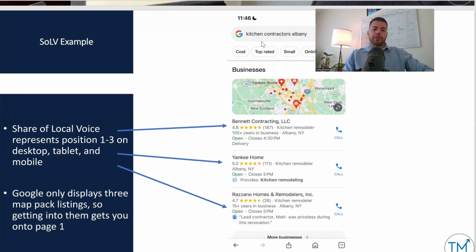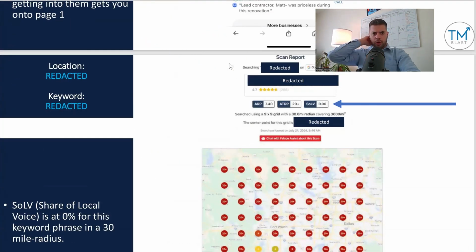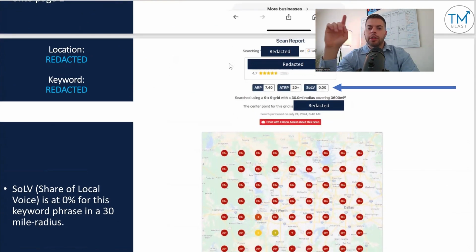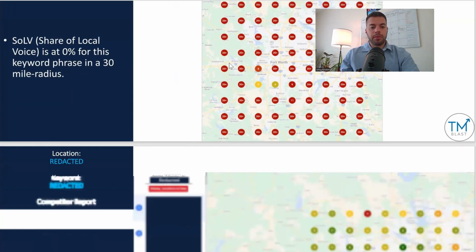That's the metric I care about for any local SEO client of mine. So one of their locations, I've redacted their location and the keyword, but it's a 30-mile radius. You can see they're at 0%. So there's no dots on here. They're position 1, 2, or 3. That means if you Googled that keyword and you're in that 30-mile radius, you're not finding them on page 1.